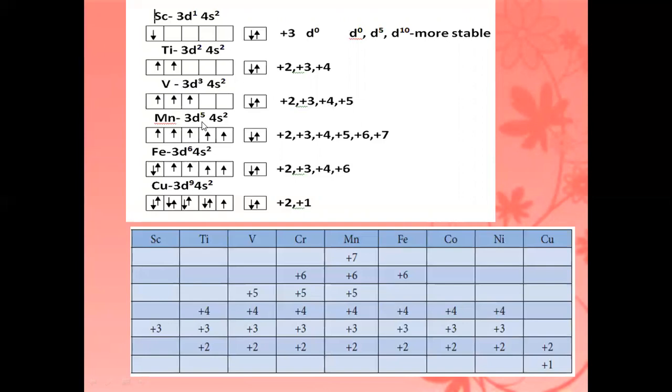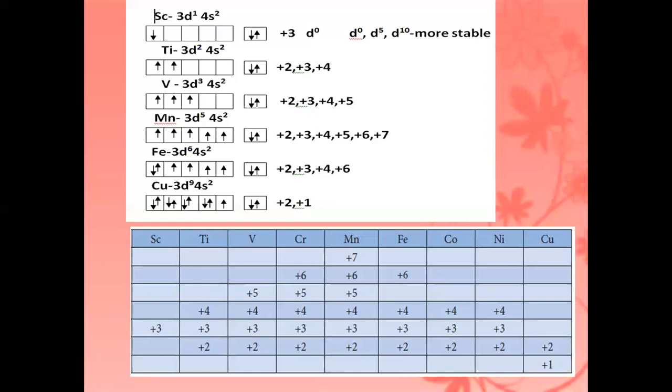And then manganese. The manganese electronic configuration is 3d5, 4s2. Suppose these 2 electrons are removed from the s orbital, its oxidation state is +2. Again, one more electron removed from the d orbital gives oxidation state +3. Like that, when the 2 s electrons are removed, the manganese electronic configuration is 3d5. D5 and D0, D5 and D10 mean that the compound is more stable.